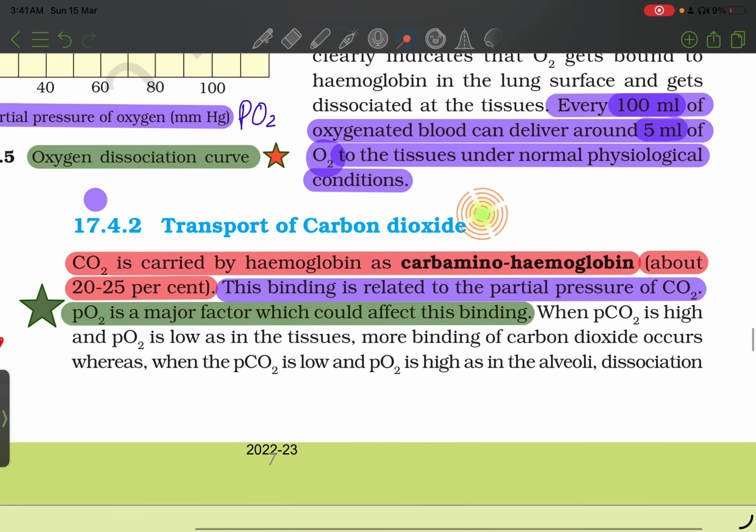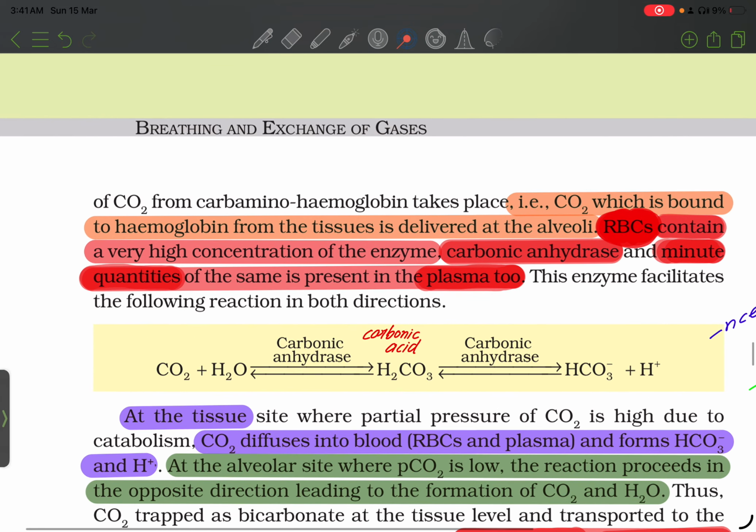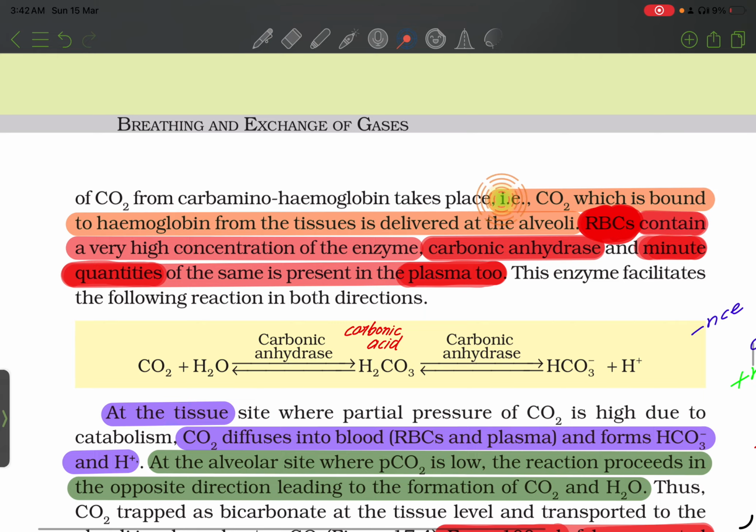Transport of carbon dioxide. CO2 is carried by hemoglobin as carbaminohemoglobin, about 20 to 25%. This binding is related to partial pressure of CO2. PO2 is the major factor which could affect this binding. When partial pressure of CO2 is high and PO2 is low, as in the tissues, more binding of carbon dioxide occurs, whereas when the PCO2 is low and PO2 is high, as in the alveoli, dissociation of carbon dioxide from carbaminohemoglobin takes place. That is, CO2 which is bound to hemoglobin from the tissue is delivered at the alveoli.